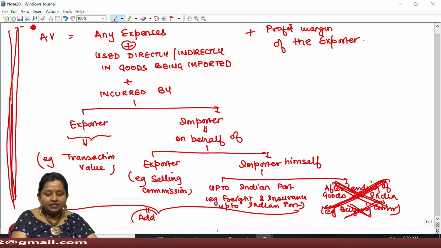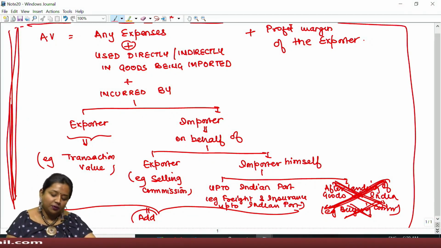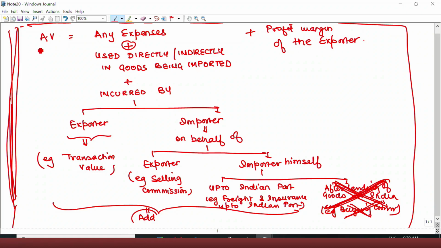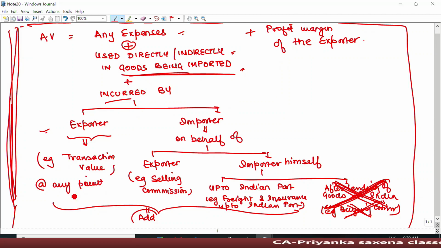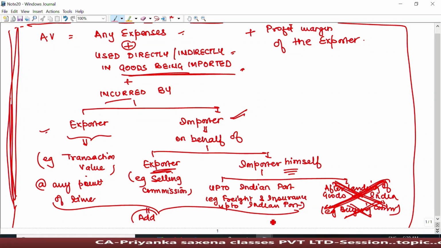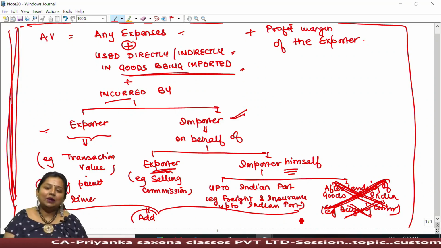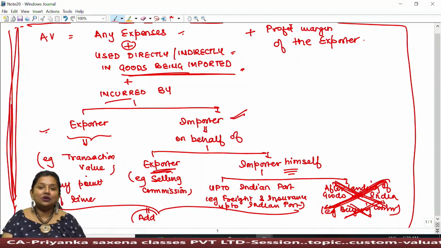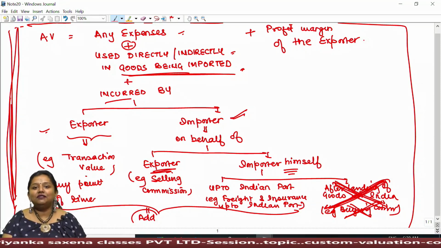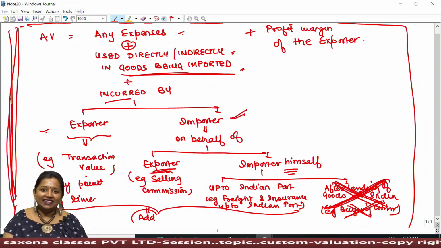Always keep this formula in your mind, that any expense used directly or indirectly in the goods being imported, incurred by exporter at any point of time, or incurred by importer on behalf of exporter or by importer on behalf of importer himself up to delivering the goods at the Indian port, shall form part of assessable value for custom duty, because custom duty has to be computed at Indian port. Therefore, any expense incurred for delivering such goods at the Indian port shall be added thereupon.